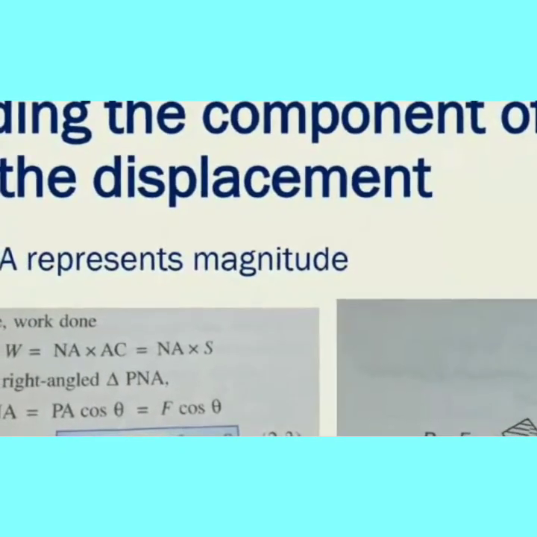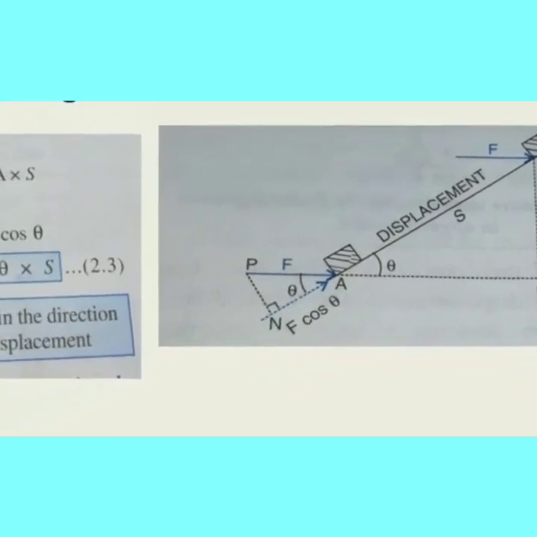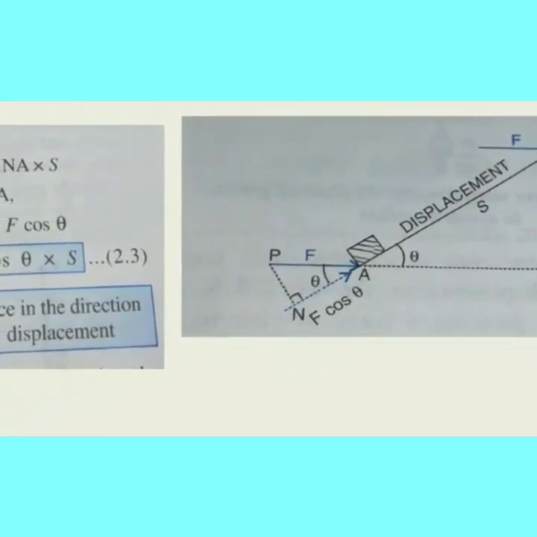See, here look at the diagram. So AB the object moves, AC the displacement S. We are going to find the force component. Here F is there, no? That one we are going to find. PA, this value we are going to find. PA, a force is applied. This value we are going to find. What is the F value we are going to find?